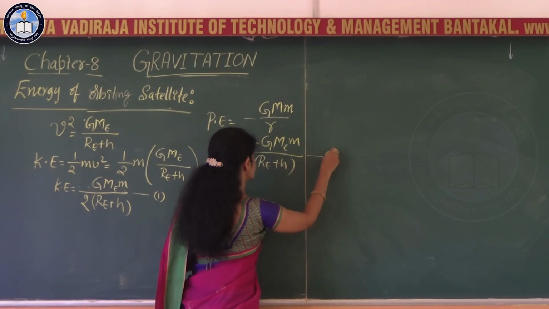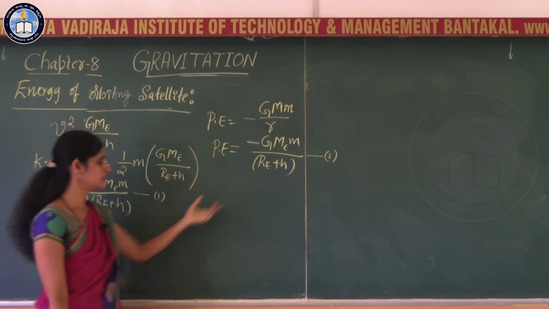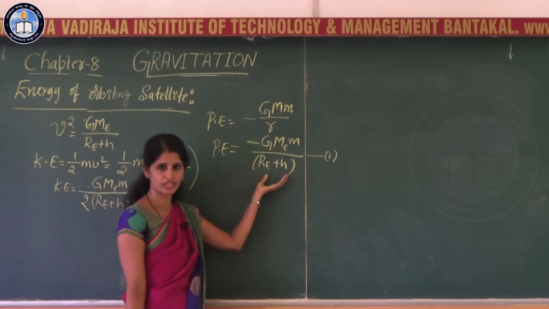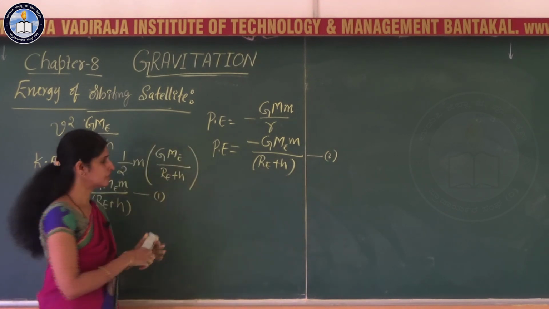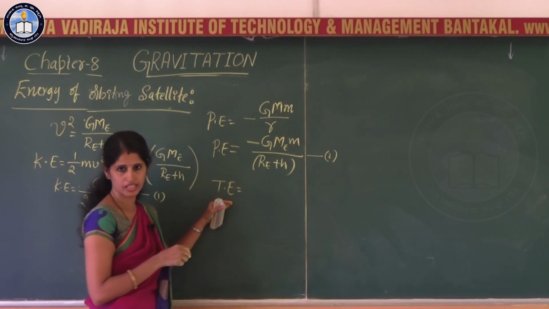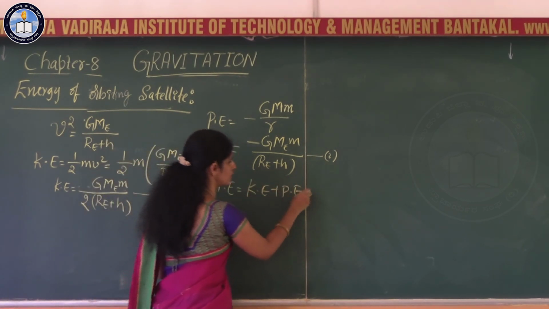Kinetic energy is positive and potential energy is negative, and the magnitude of kinetic energy is half that of potential energy. Thus the total energy is kinetic energy plus potential energy.